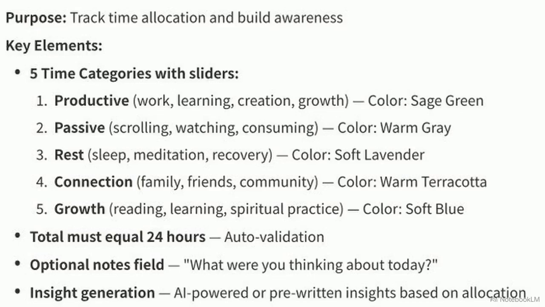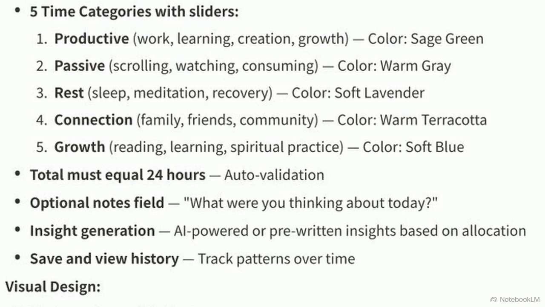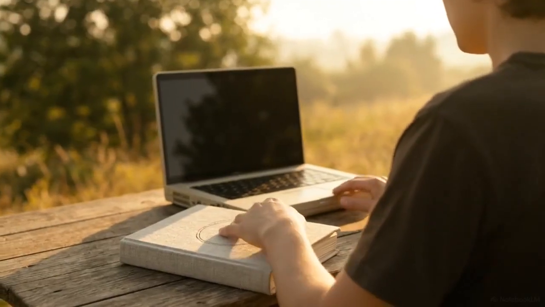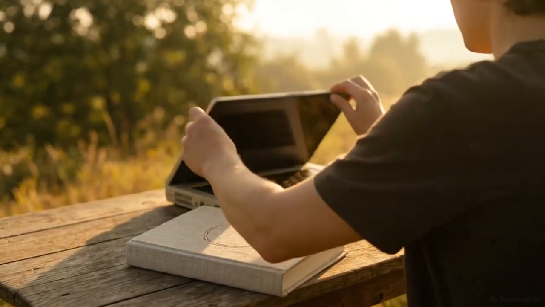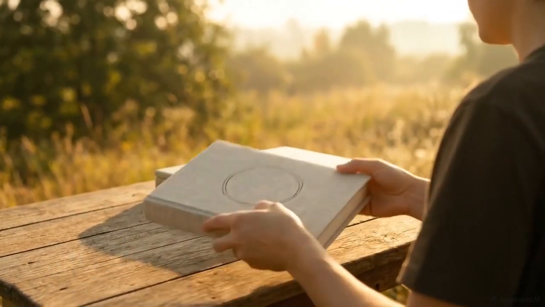While the countdown shows the entire lifespan, we also have to look at the immediate cycle of 24 hours that constitutes today. The Daily Reflection Wheel organizes your day into 5 categories: productive, passive, rest, connection, and growth. These sliders track where the hours went, and the system requires the total to match your 24-hour budget exactly. This reflection identifies exactly where your time disappears. Once you see the hours clearly, you can begin to choose a different path for the morning.